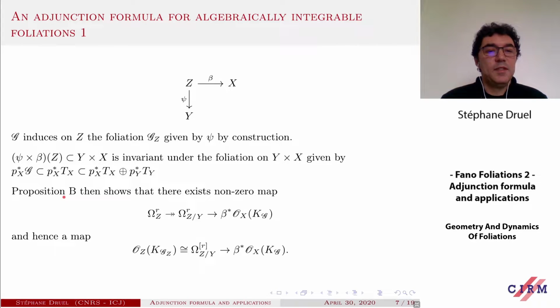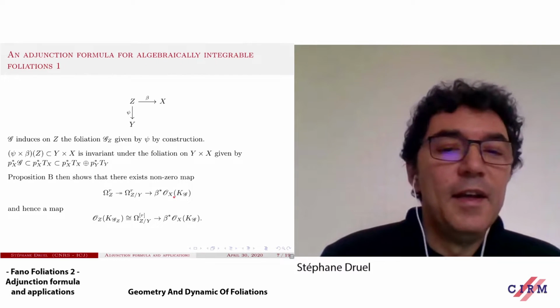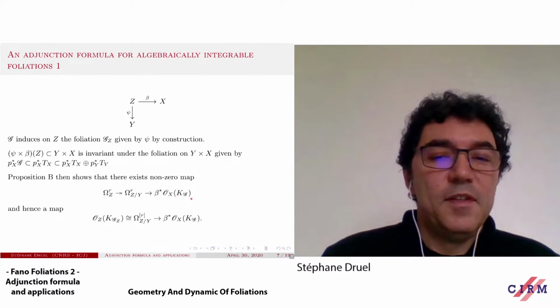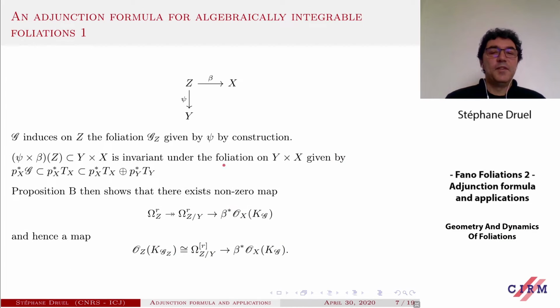So proposition B was this Seidenberg-type extension theorem, to conclude that since the image is invariant, you end up with a map from the sheaf of R-forms on Z to the pullback of the canonical class of the line bundle. And it's easy to see that it factors through this quotient here, so that you end up with this interesting map. So this is a relative cotangent here. You take the double dual as before, and what you get is a map from the sheaf associated to the canonical class of GZ onto the pullback of the canonical class of G.